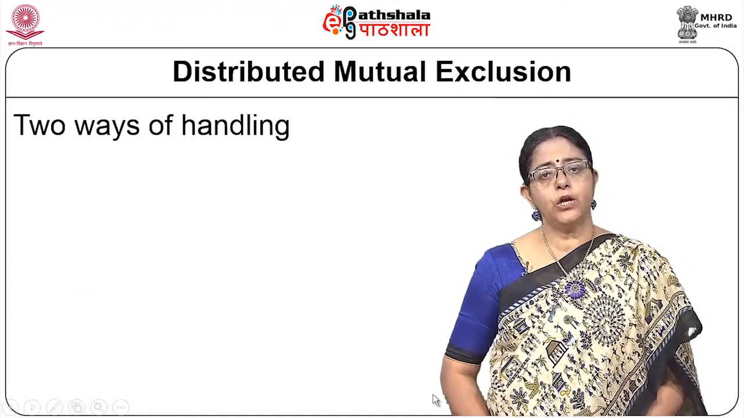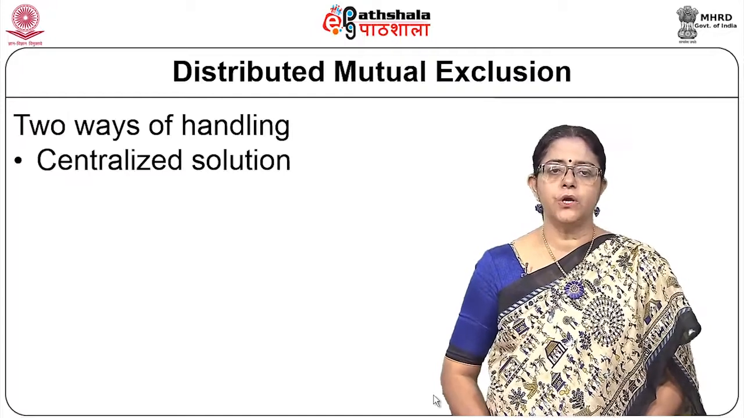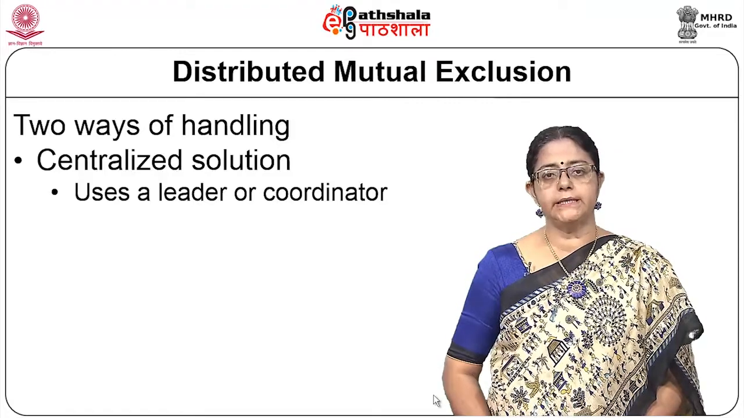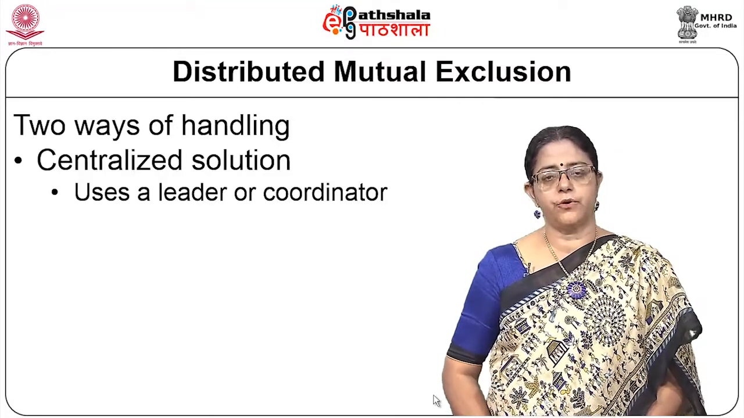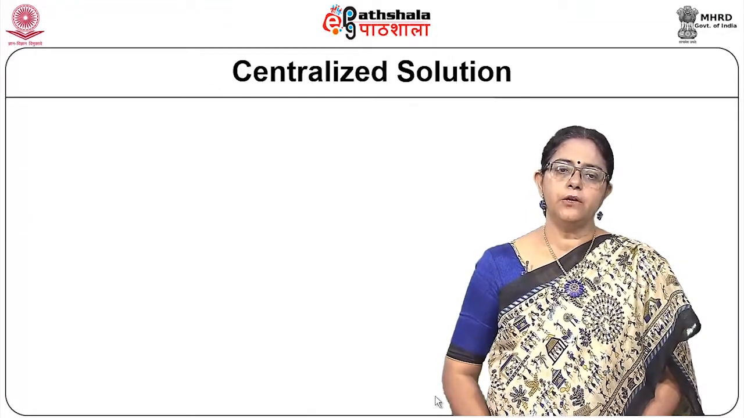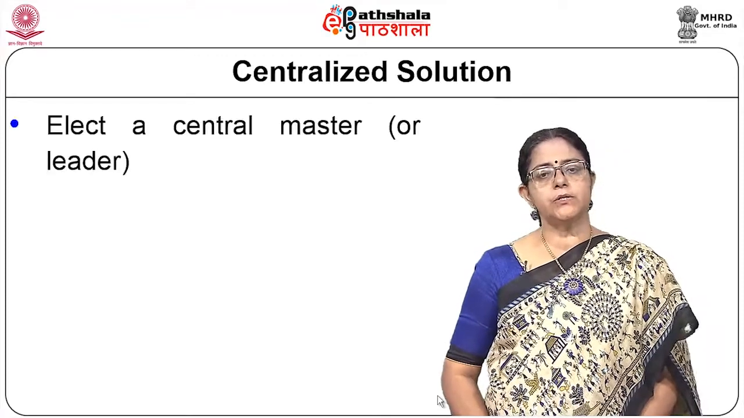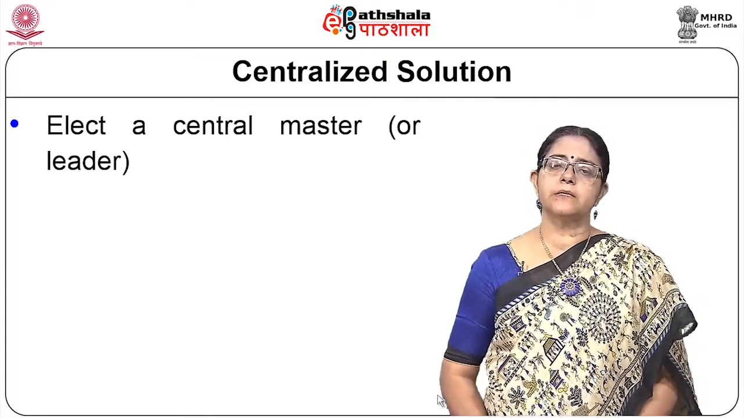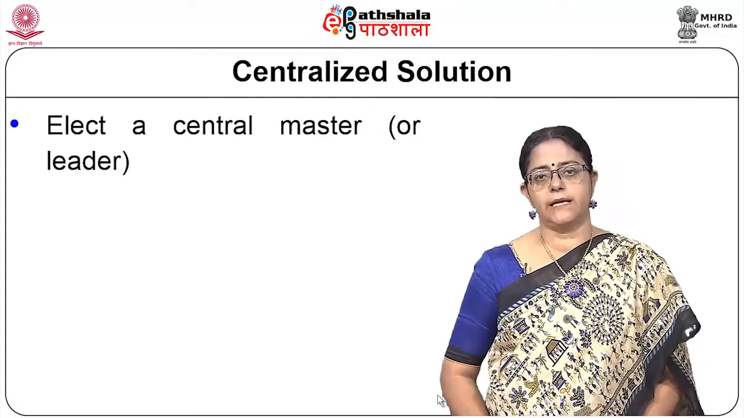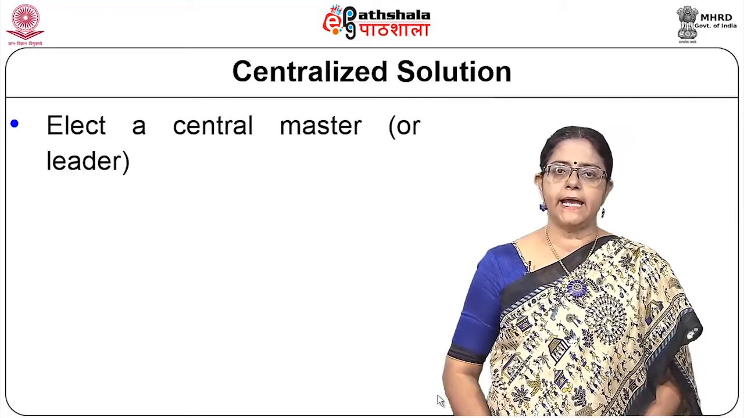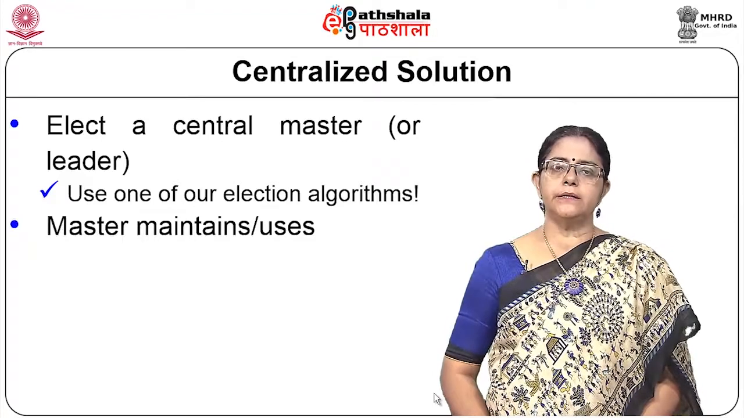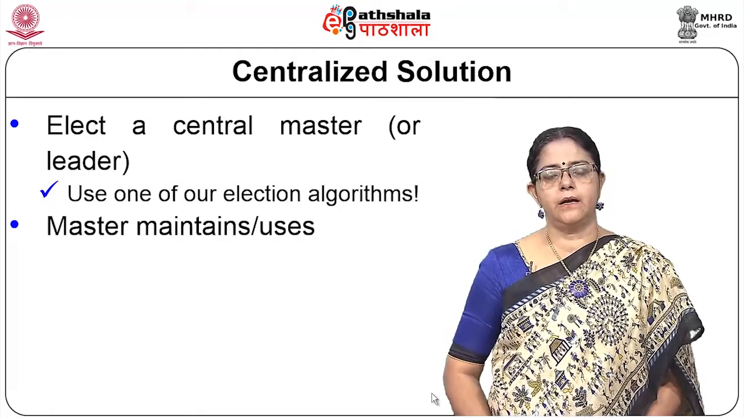So, we will look at two kinds of algorithms. One is a centralized solution where we will use a master or a leader for communication and for executing the mutual exclusion, and the other one is called a token based solution. So, in a centralized solution, we will elect a master. We have already looked at election algorithms, and any one of these algorithms can be taken to select a master or elect a master, and this master will maintain a couple of things.